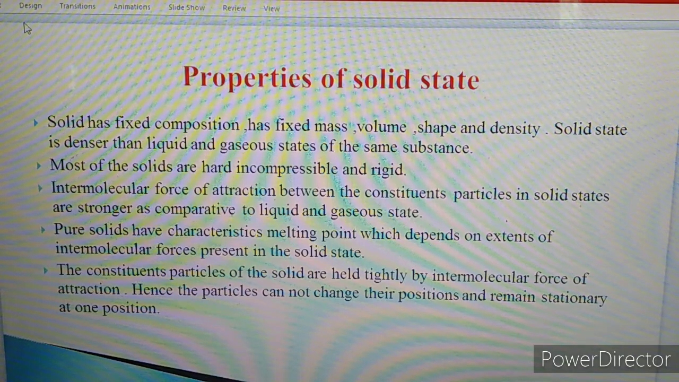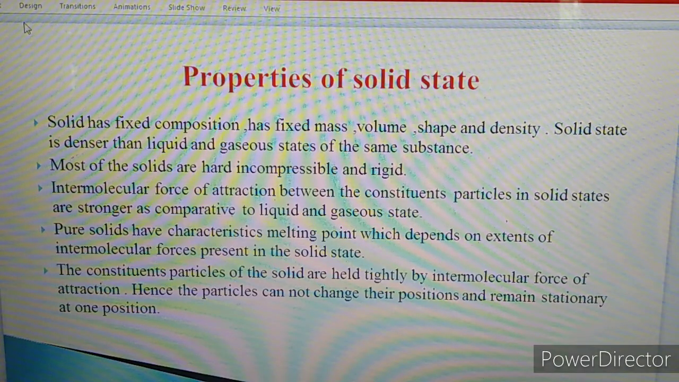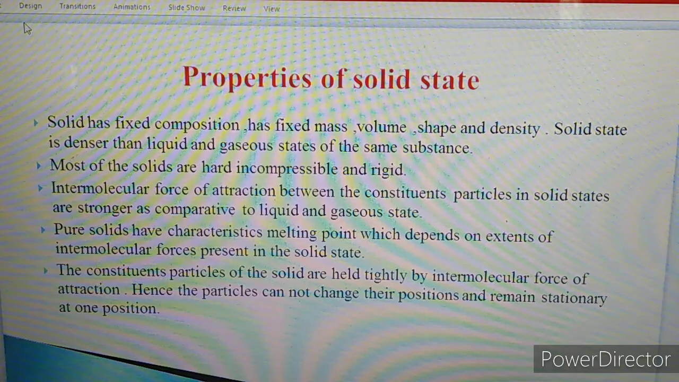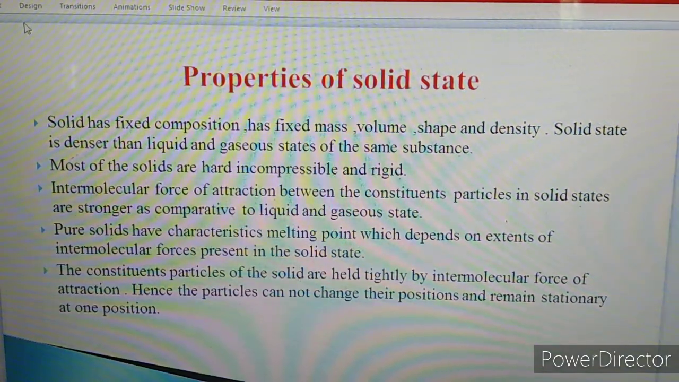In brief, we can say that solids have definite mass and occupy definite volume. Solids are more dense as compared to liquid and gaseous states. Solids are non-compressible, therefore there is no effect of pressure on solids. But when solids are dissolved in a medium, suppose an aqueous medium, then they will be compressible. The intermolecular forces of attraction in solids are strong as compared to liquid and gaseous states. So these are the general properties of solid state.